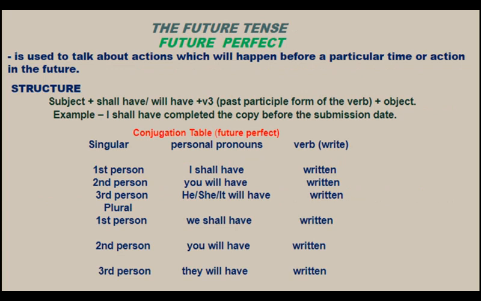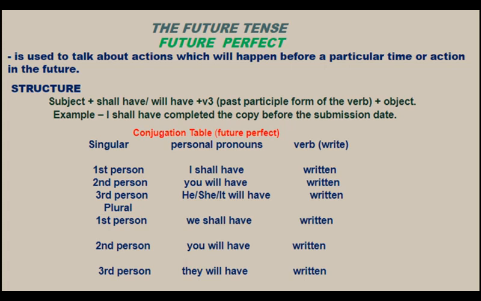It is used to talk about actions which will happen before a particular time or action in the future. And the structure of this tense is subject plus shall have/will have plus the past participle form of the verb plus object. Look at the conjugation table, and here I have used the verb write. I shall have written, you will have written, he, she, it will have written.